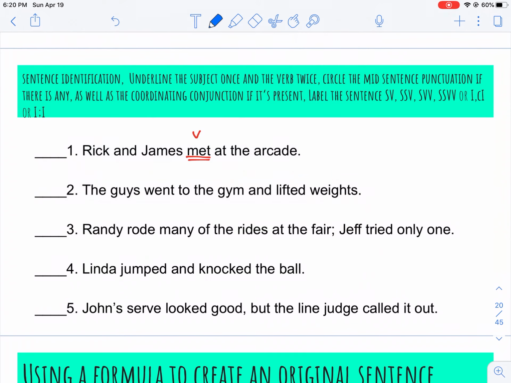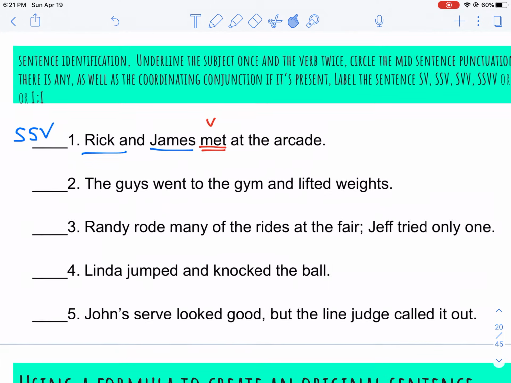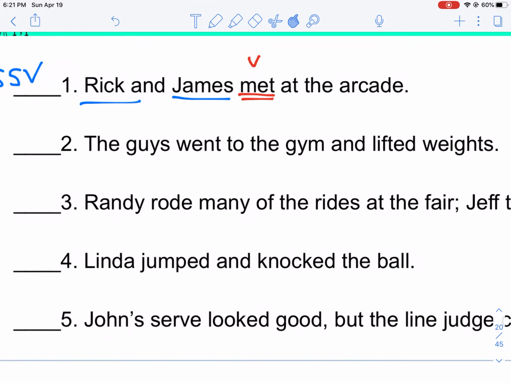And the subjects, who or what met, James and Rick. That makes this an SSV. I'm going to make this bigger so that my writing looks a little better.